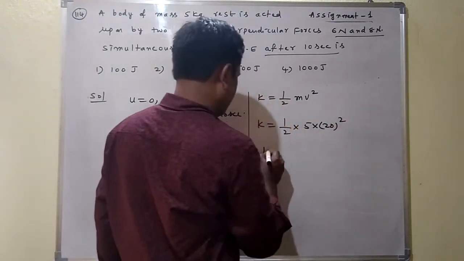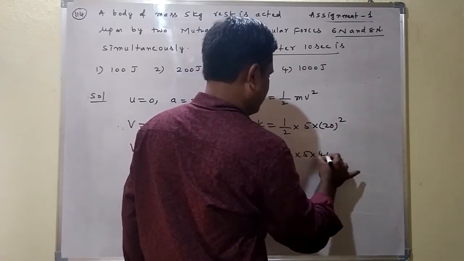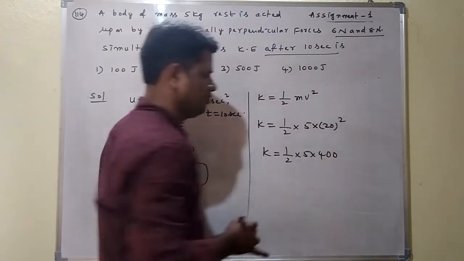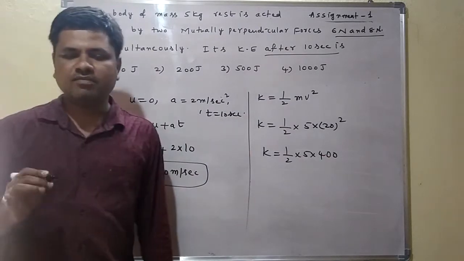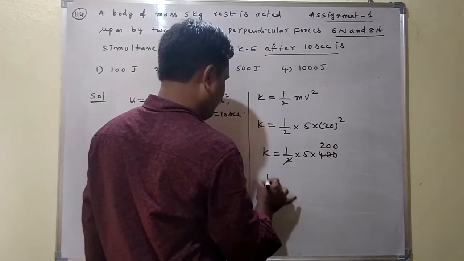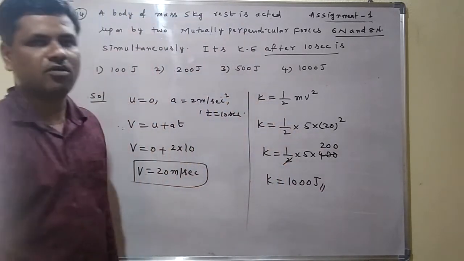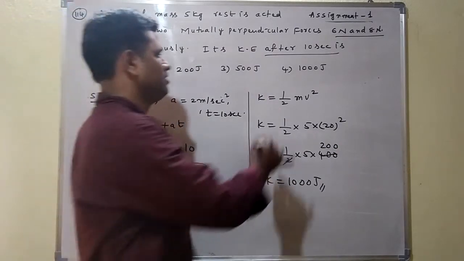Half into 5 into 20 square: 2 2s are 4, two zeros, 400. Half of 400 is 200, and 200 into 5 is 1000 joules. So the kinetic energy is 1000 joules.